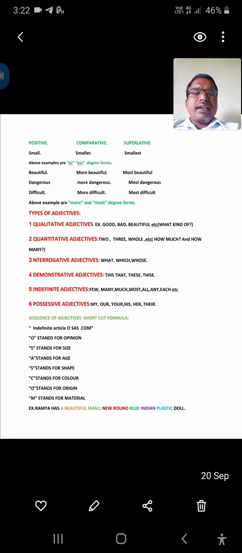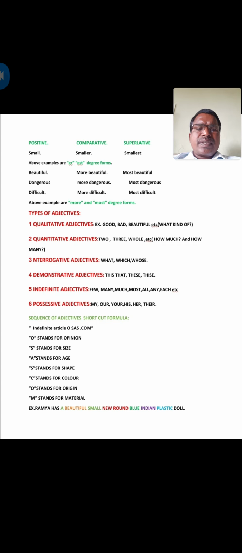You have to remember indefinite article, OSASCOM. O stands for opinion, S stands for size, A stands for age, S stands for shape, C stands for color, O stands for origin, M stands for material. Here one example is given, see once. Ramya has a beautiful small new round blue Indian plastic doll.